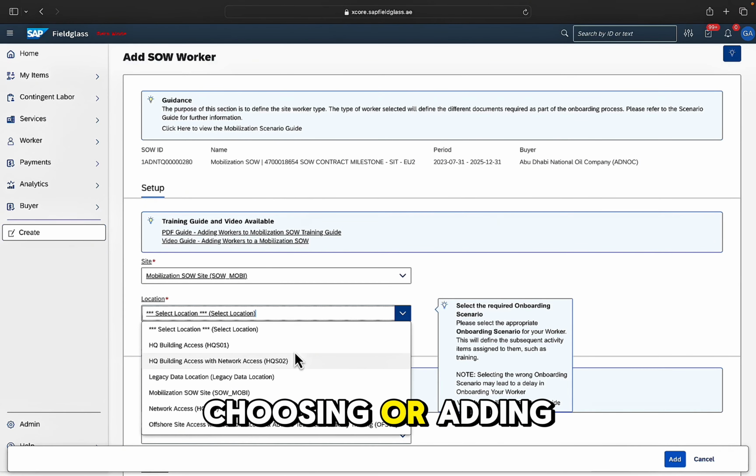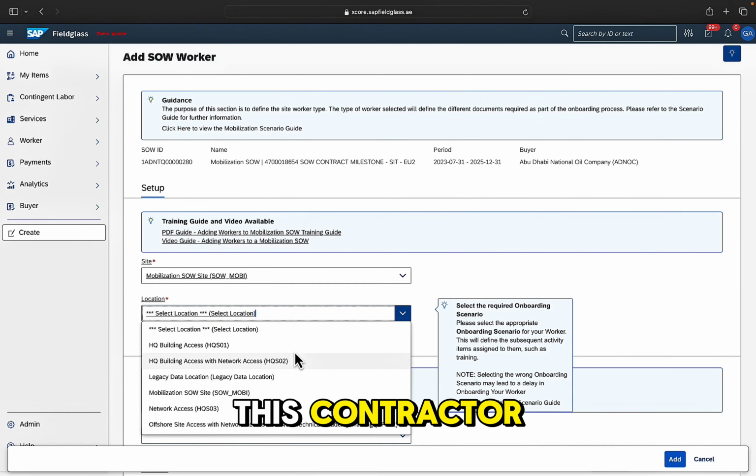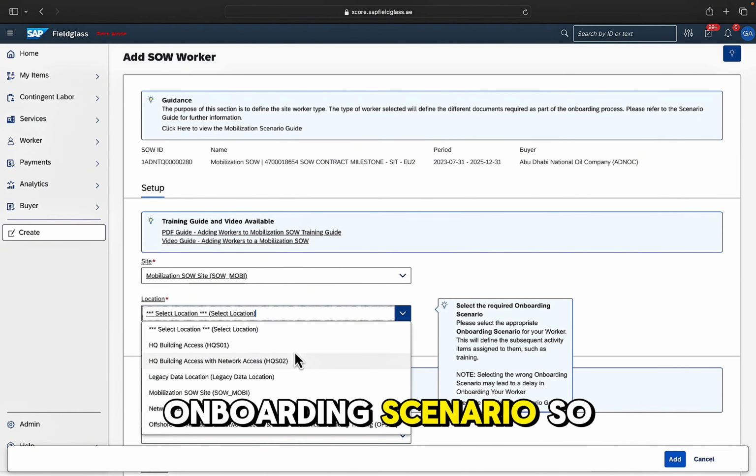As part of choosing or adding the worker, you will choose the relevant scenario that applies to this contractor. And this is based on the location of where they're working, the method of transport if they're working in offshore locations, and whether they need site access or network access, for instance if they're just working in an HQ building. So you see as well this pop-up text that's helping to guide you through this process of completing the fields. For now, I need to go through and select the relevant onboarding scenario.